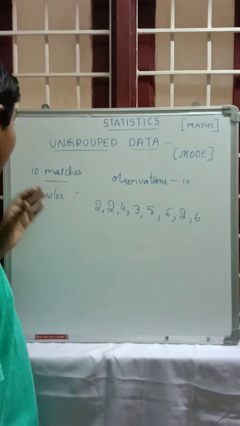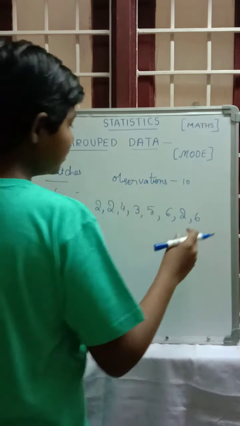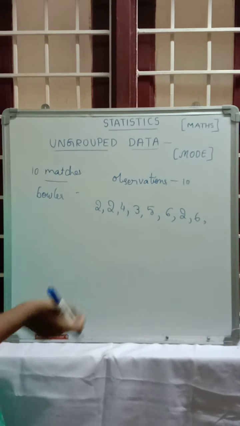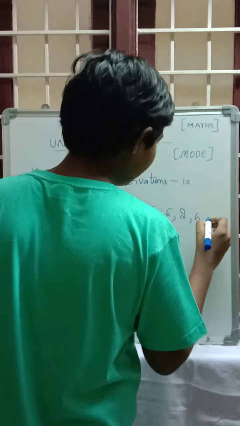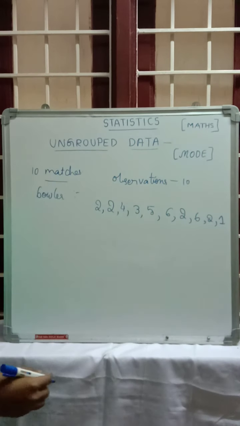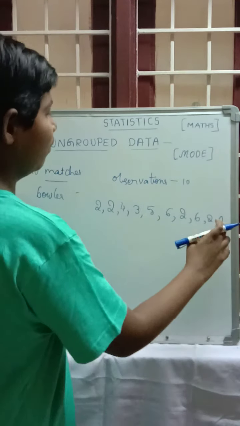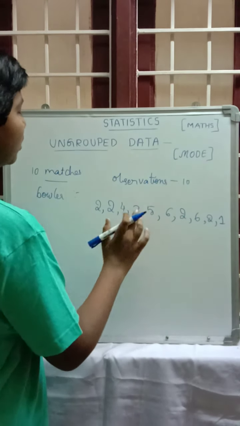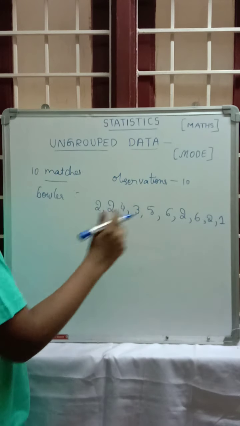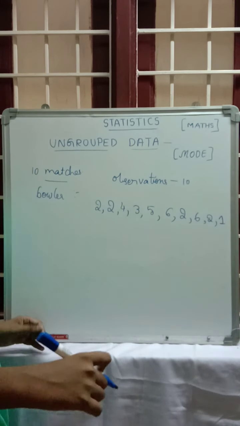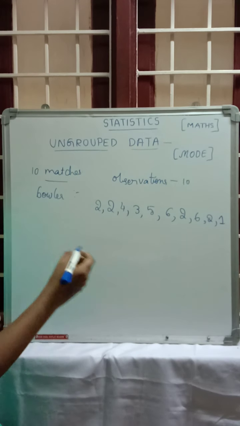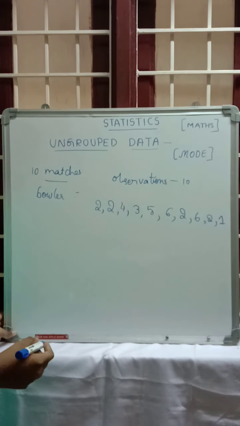So 8 matches have been completed, and these are the wickets he has taken in the cricket matches. In the 10th match he has taken only 1 wicket. 1, 2, 3, 4, 5, 6, 7, 8, 9, 10, so 10 matches have been completed. We have to write in ascending or descending order, which will be easy for us.